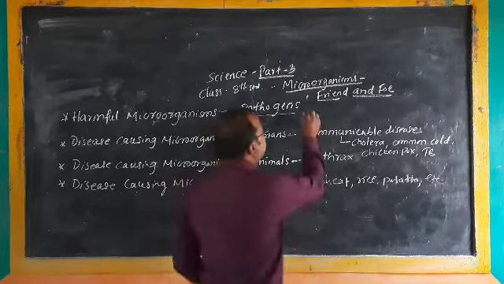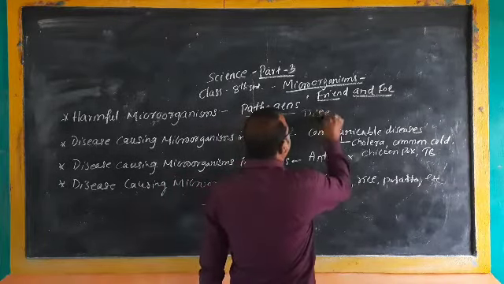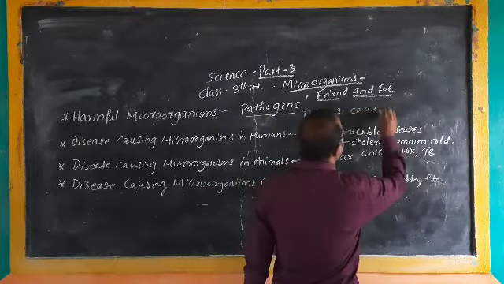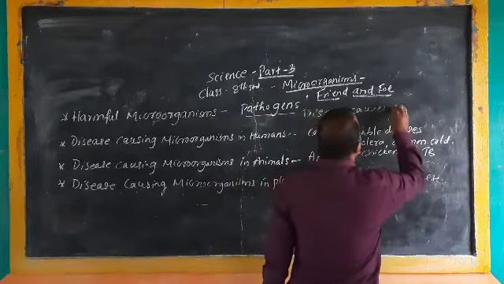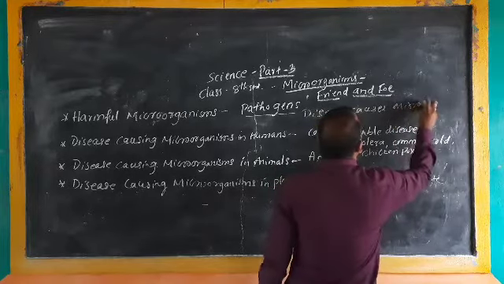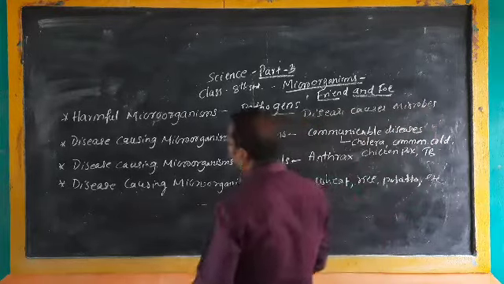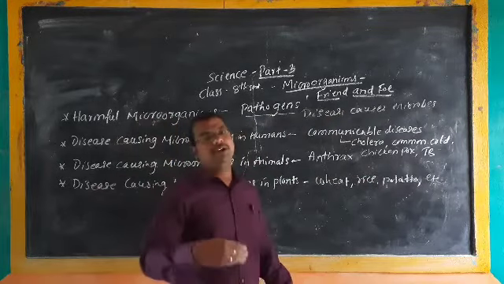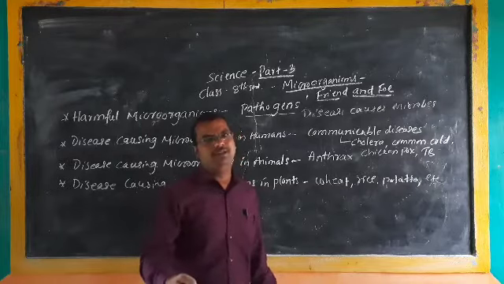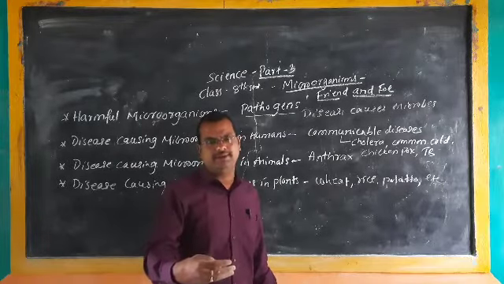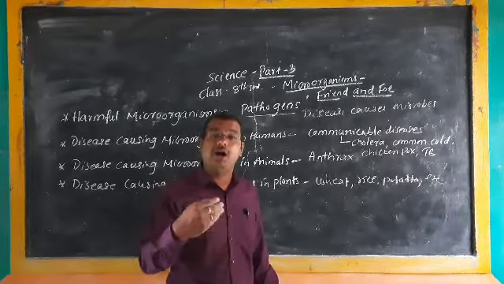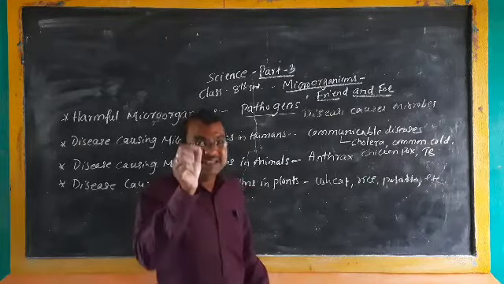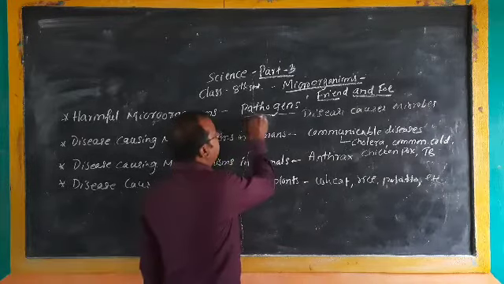What is this? Disease causing microorganisms or microbes are called pathogens. We have discussed some microorganisms which are helpful to human beings, plants or other animals, but some microorganisms are harmful and cause diseases to plants, animals or other organisms. Such kind of microorganisms we call pathogens.